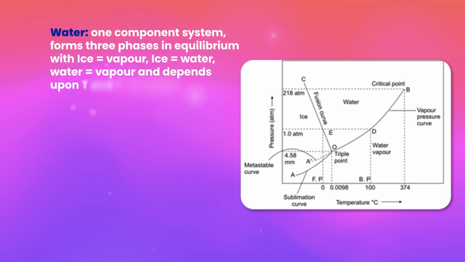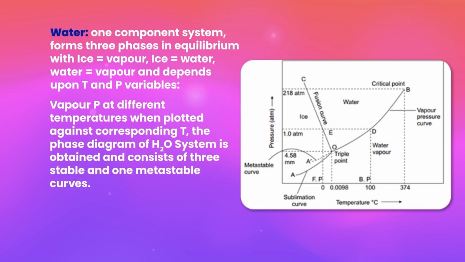The one component water system forms three phases in equilibrium: ice-vapor, ice-water and water-vapor, depending upon temperature and pressure variables. When vapor pressure at different temperatures is plotted against the corresponding temperature, the phase diagram of the H2O system is obtained and consists of three stable and one metastable curves.